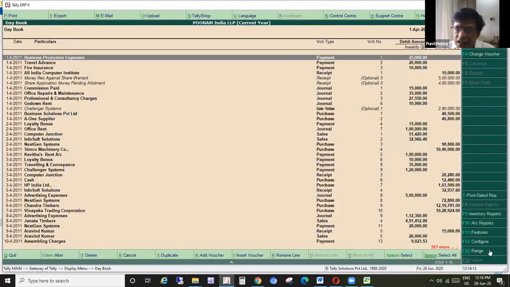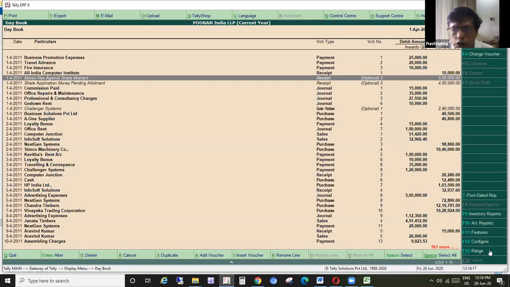Here you will see that they have created certain optional vouchers also. What is an optional voucher? It is a non-accounting voucher which has been posted for maybe some scenario or just for temporary purpose, but it has not impacted the books of accounts. So you will not be able to see these transactions when you are viewing your normal display account book ledger view report. You will view them only from this display day book or from an exceptional report, which I will show later. There you will find the list of all the optional vouchers.